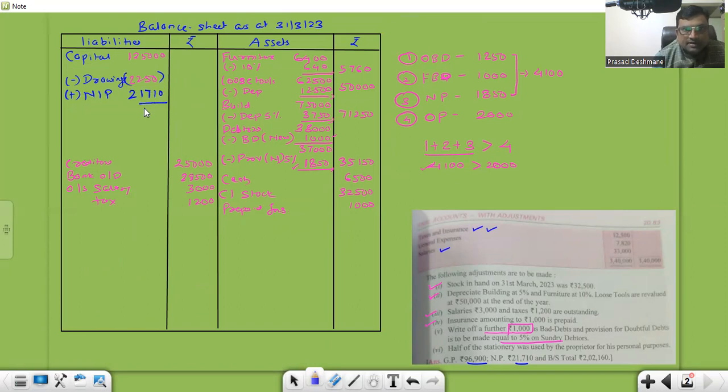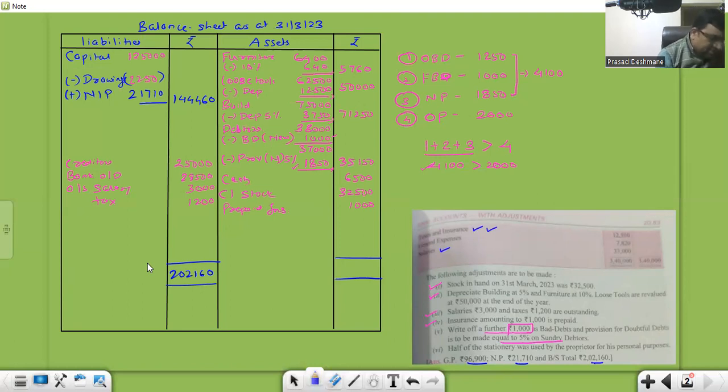So drawing will get subtracted and net profit will get added to the capital. 44,460, plus 25,000, 28,500 plus 3,000 plus 1,200. It's 202,160. Correct. 202,160. Now we'll check the asset side.